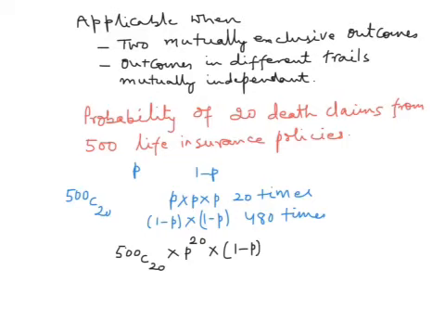This has to be raised to the power 500 minus 20, that is 480. This is the binomial distribution, and this gives us the probability of 20 death claims from 500 life insurance policies.